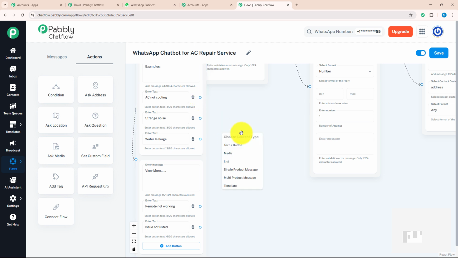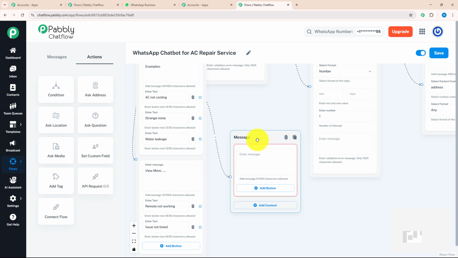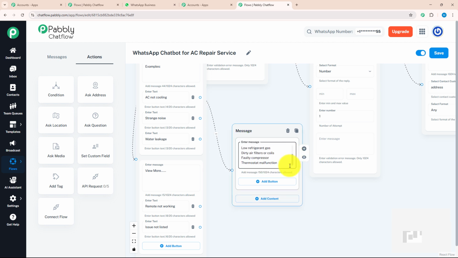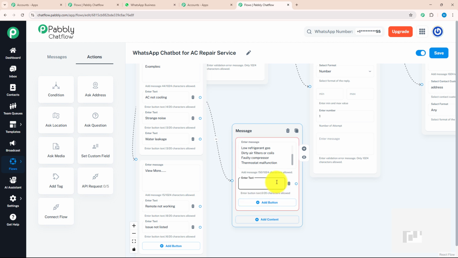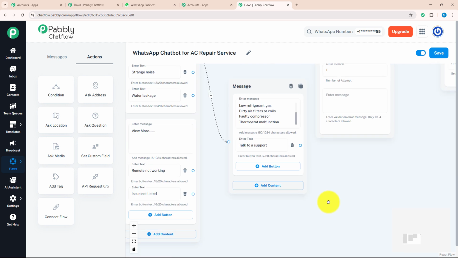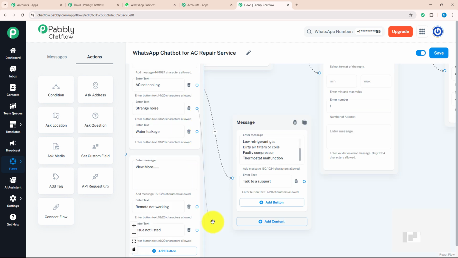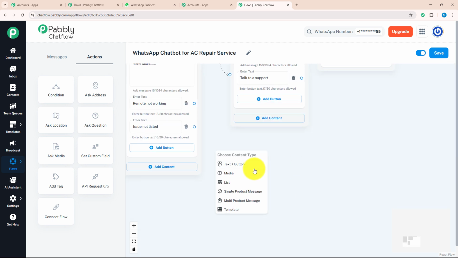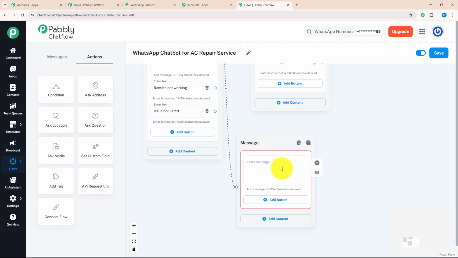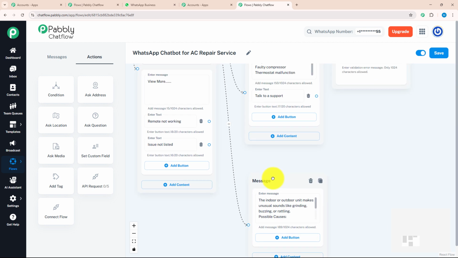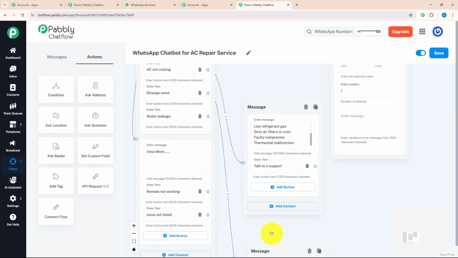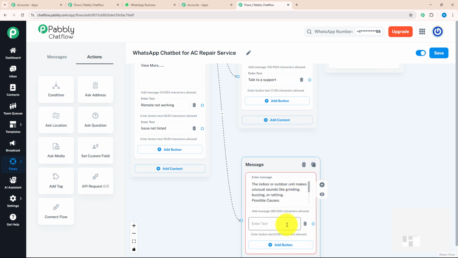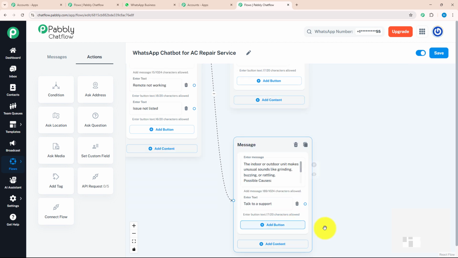For that, I'm going to drag and drop this option, select the text button. For AC not cooling, I have given a few solutions over here. With that, I will add an action button which says talk to a support. After that, for strange noise, I will again give a separate message or solution. For that, I will drag and drop this option and select the text button. Over here, I will write a message, for example this, which will give a solution about strange noise. And with that also, I'm going to add an action button which says talk to a support.